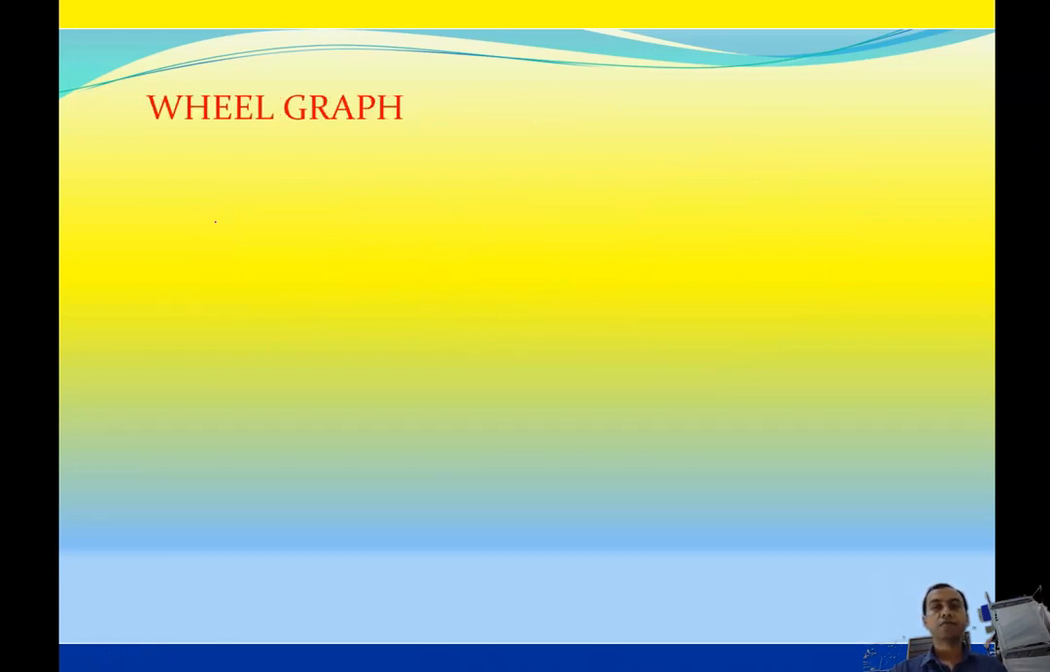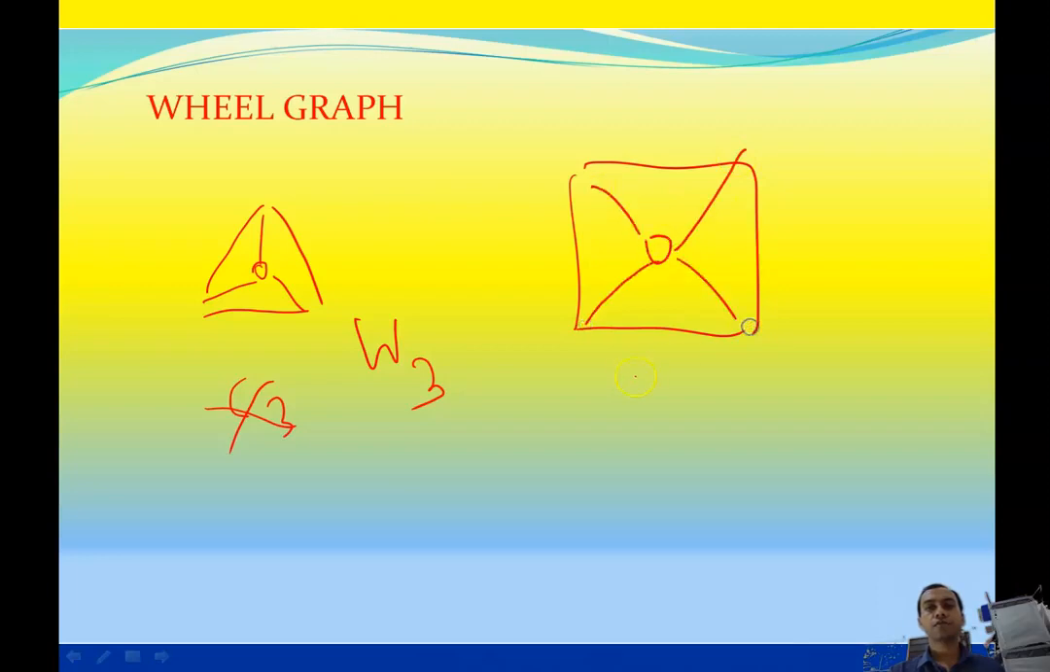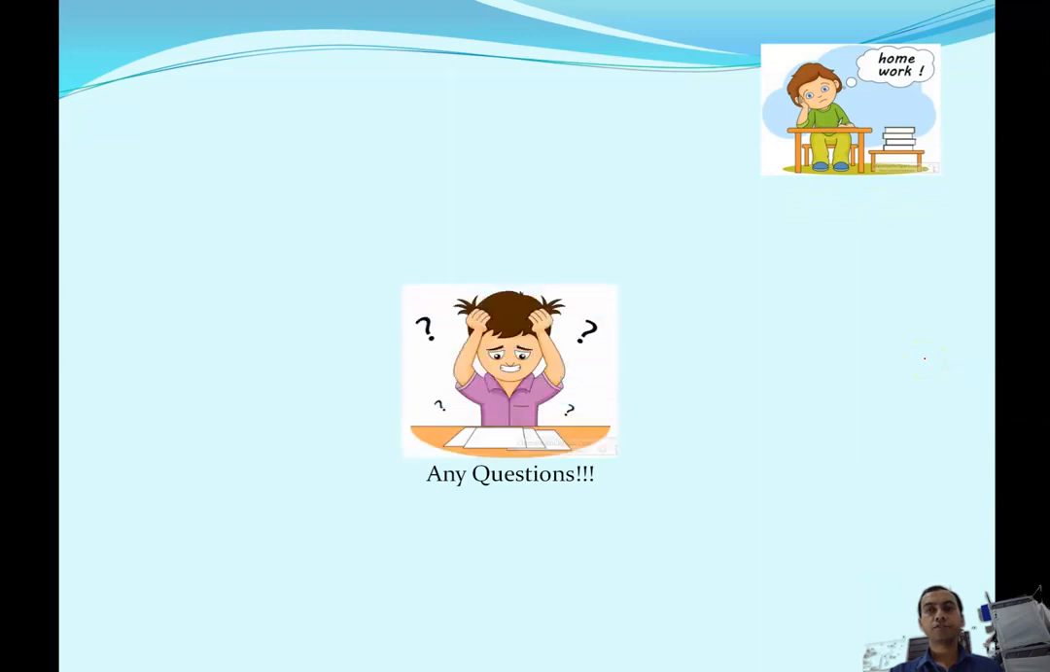That is a wheel graph. So suppose that we are drawing the C3. C3 को हमने ड्रॉ कर लिया. अब C3 को डिलीट कर देंगे और इसमें एक नोड बना देंगे मिडिल में और कनेक्ट कर देंगे. तो that will be W3, a wheel graph of 3. This is called W3. Wheel graph W4. So this is called W4. So you draw W5, W6 to W11. Do it yourself. If you have any question, please follow the next video.